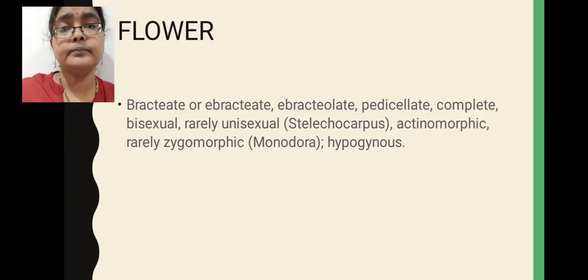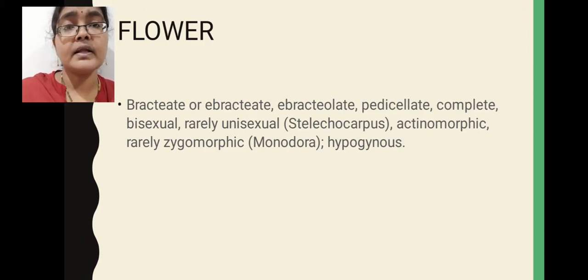Bracteolate means a small leaf-like appendage which arises on the pedicel of the flower, that is called bracteole. Bracteole present means bracteolate, or absent means ebracteolate. Here Annonaceae family members' flowers are ebracteolate in nature. Ebracteolate means here bracteoles are absent.